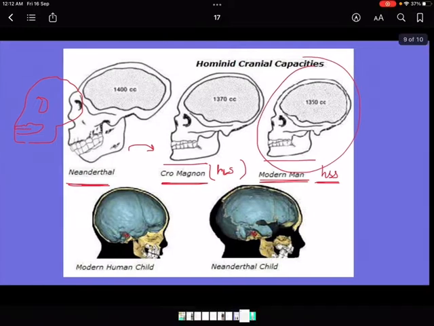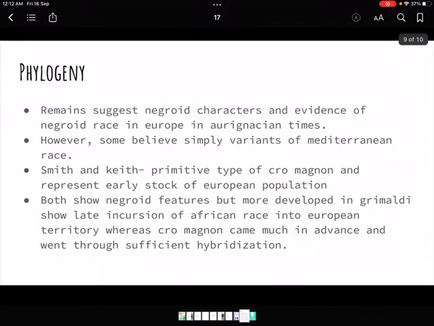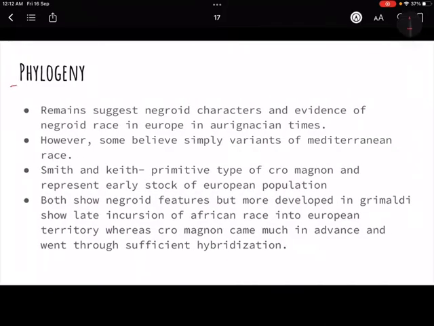So now let's go back to the phylogeny. Again, as with different things, it is no different here also. We have a lot of confusion as to where to put this Grimaldi man. The remains suggest that it has Negroid characters and evidence of Negroid race in Europe in origination time.